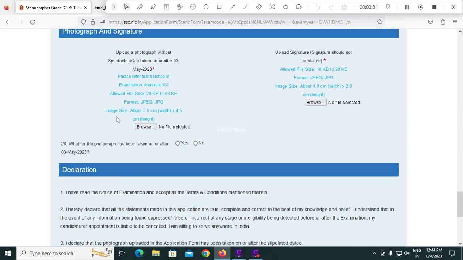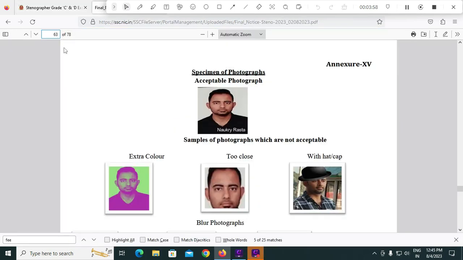Next, you have to upload the latest photograph that is taken on or after 3rd May 2023, so that you have to give the declaration yes. So you have taken the photo on 3rd May 2023, the same photo has to be uploaded here. The photo should be JPG format, 20 to 50 KB, 3.5 centimeters by 4.5 centimeters. Friends, in the notification 63rd page, the sample photograph is given. The photo should be like this, not these types. So you have to upload this type of photograph.